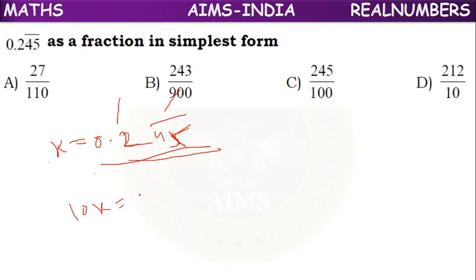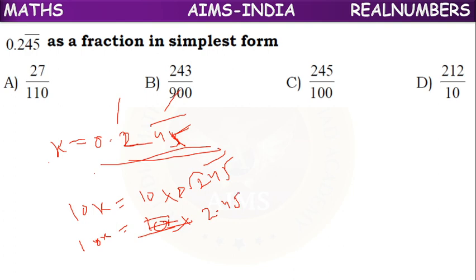So 10x equals 10 into 0.245 bar, which means the point will move one place to the right. We can write 2.45 bar.